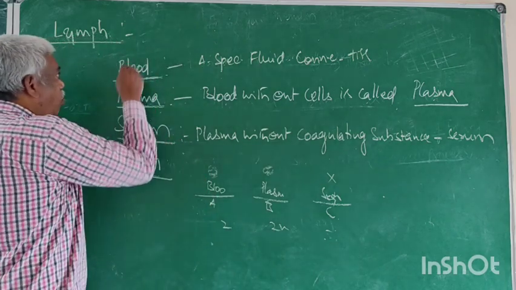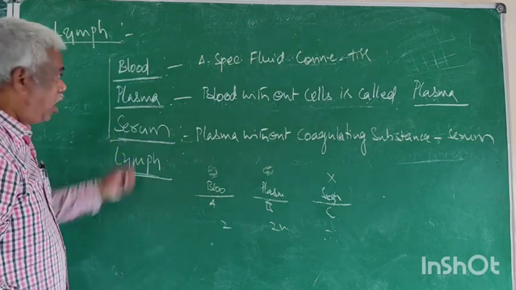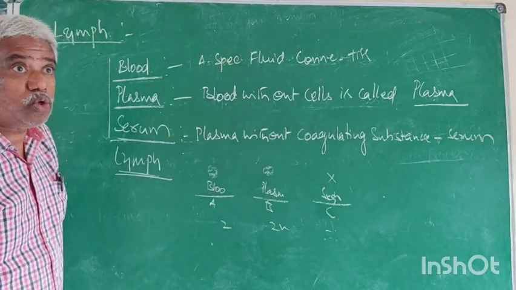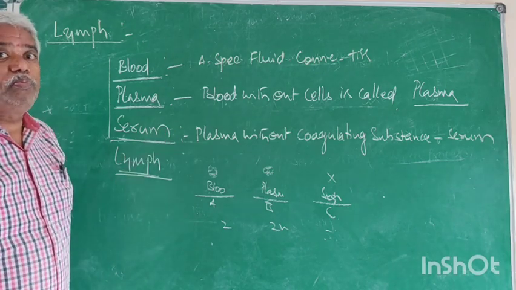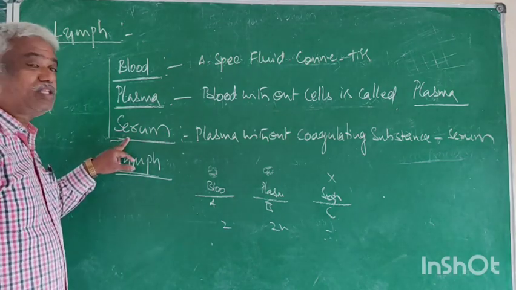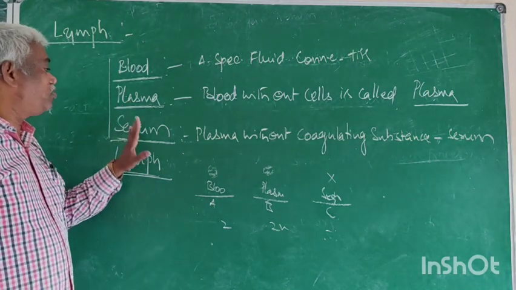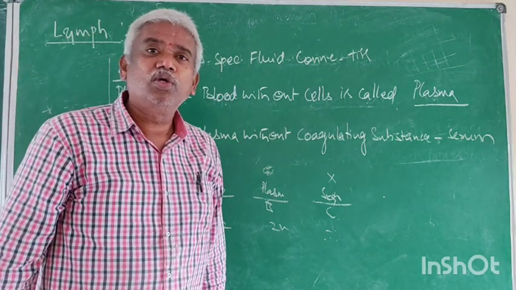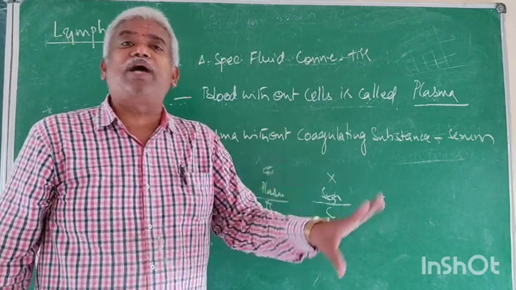Now come to these three. Among these three fluids, which fluid does not show the clotting nature? The serum, without clot. These two clot. Now I want the definition of serum: the plasma without coagulating factors. Coagulating factors lady plasma.